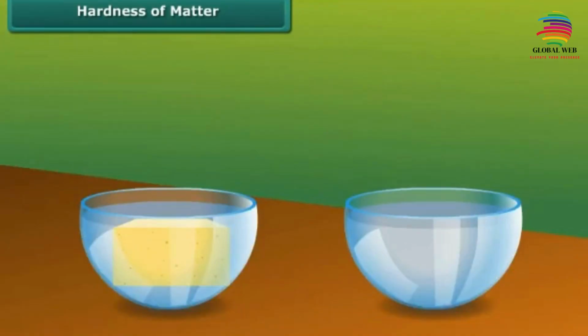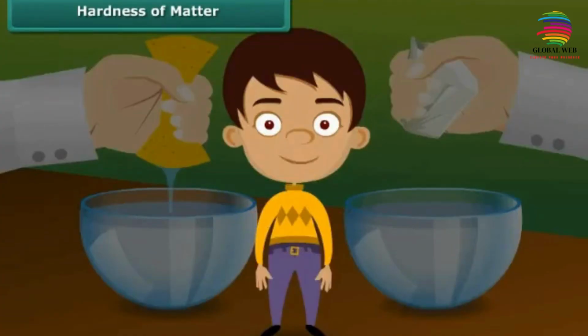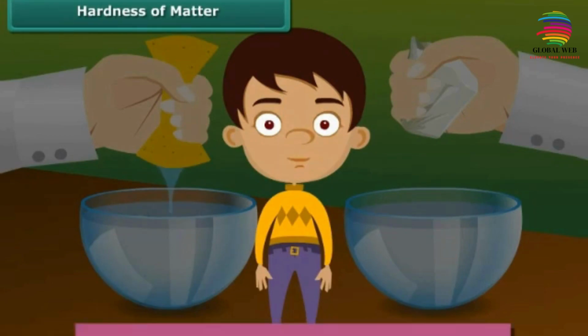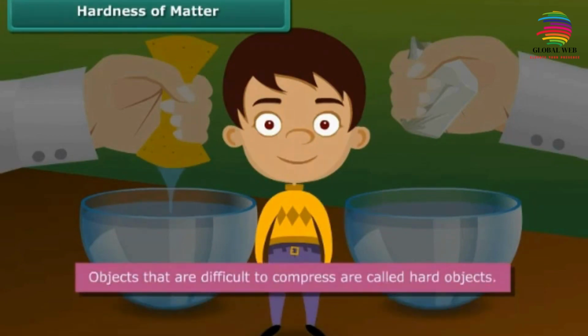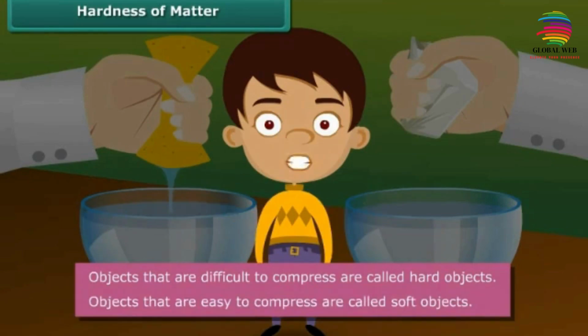Take a sponge soaked in water. Now take a stone drenched in water. Try to squeeze both to remove water. Which of the two are you able to squeeze? Of course, sponge. Can you squeeze the stone? You cannot. Objects that are difficult to compress are called hard objects. Objects that are easy to compress are called soft objects.